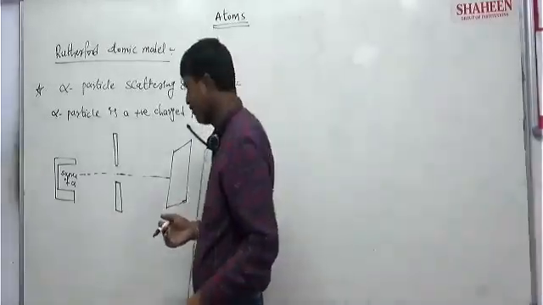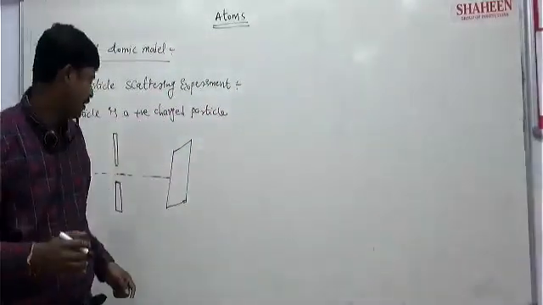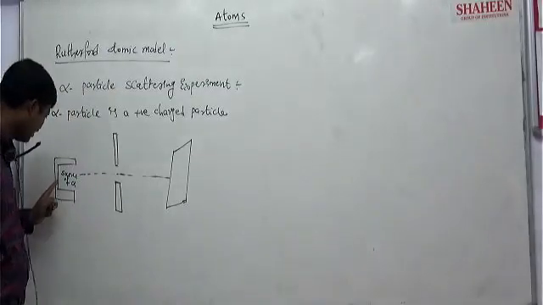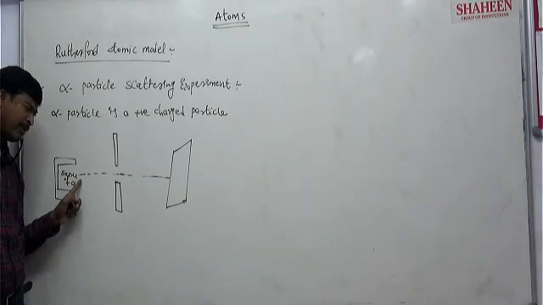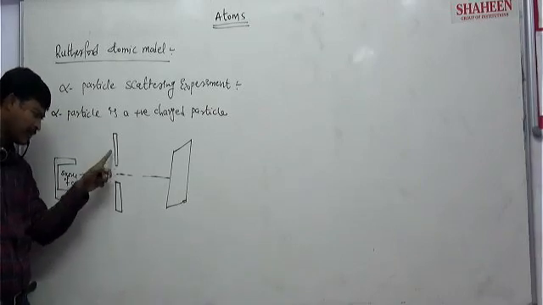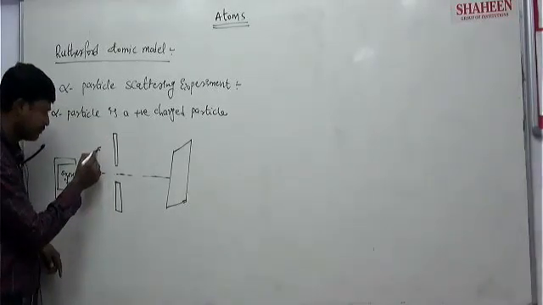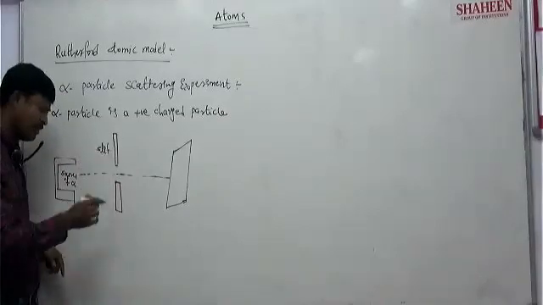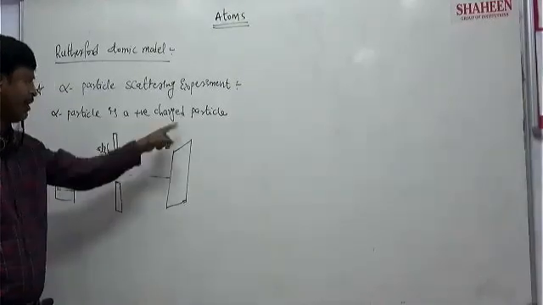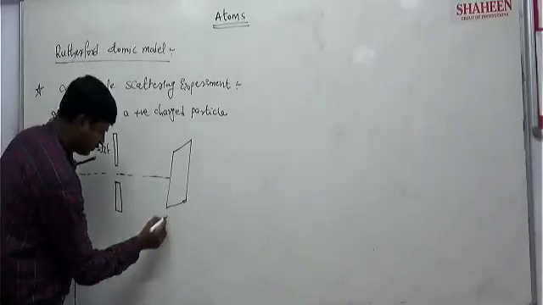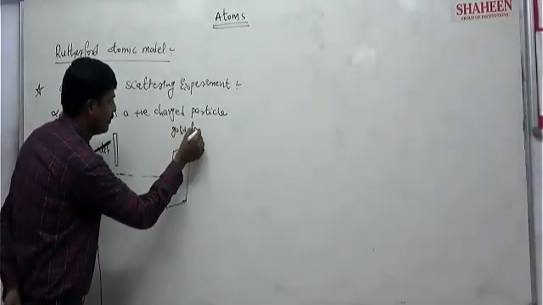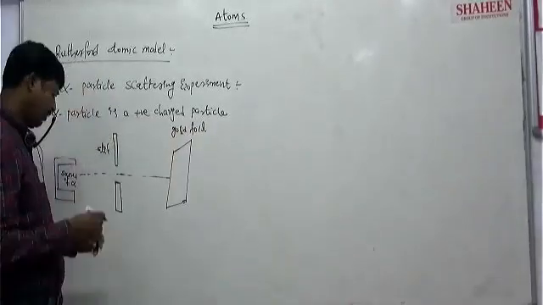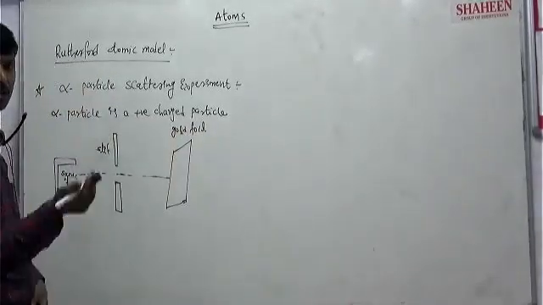Rutherford arranged the system in such a way that alpha particles emitted from the source pass through a slit and fall on the gold foil.